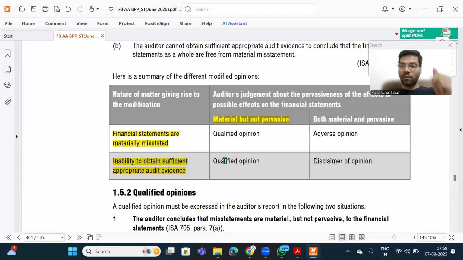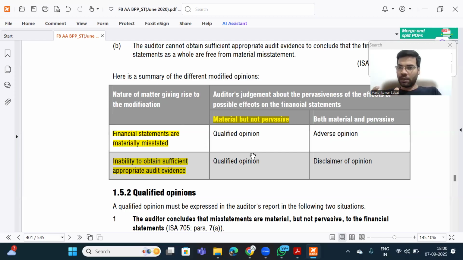Overall, qualified opinion is given in two circumstances. One is financial statements are materially misstated, the second is you do not have evidence, right? In both cases you have to check whether the misstatement is material but not pervasive or material and pervasive. If material but not pervasive, then we give a qualified opinion, right? If it is material as well as pervasive, then we give other types of reports. I'll come to that. Now let us try to understand what pervasive is.